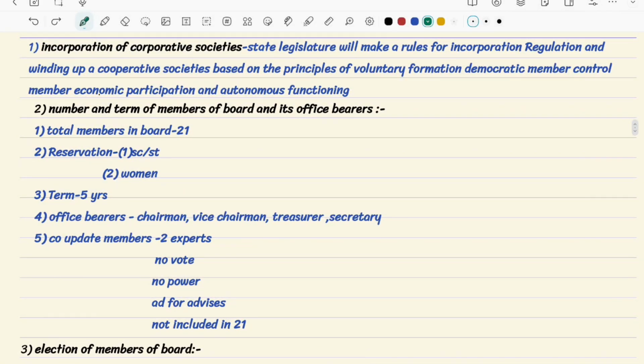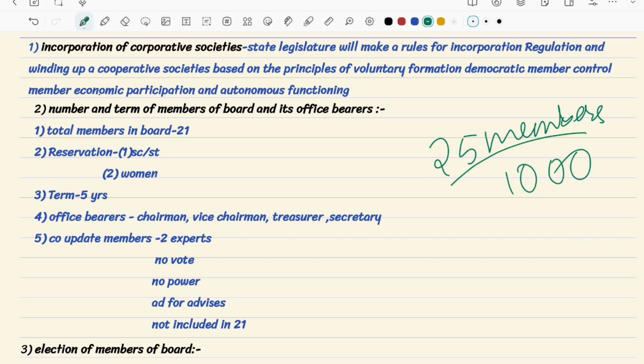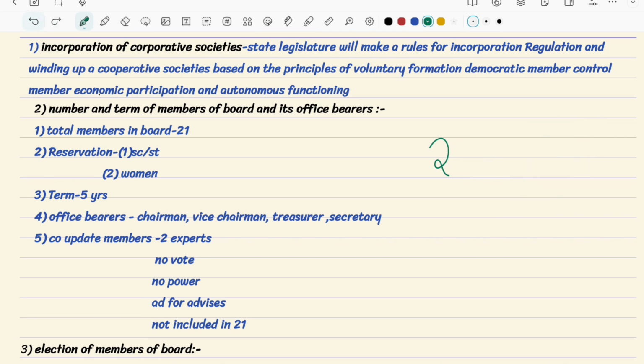So here in that board, let's say I have mentioned that for keeping the dairy farm, we are having 25 members, right? Instead of these 25 members, there can be 100 members also, 1000 members also, any number of members you want. But 21 members should be on board, that is mandatory. And in that, reservation should be included: one seat for an SC or ST candidate and two for women. And the term will be for 5 years.